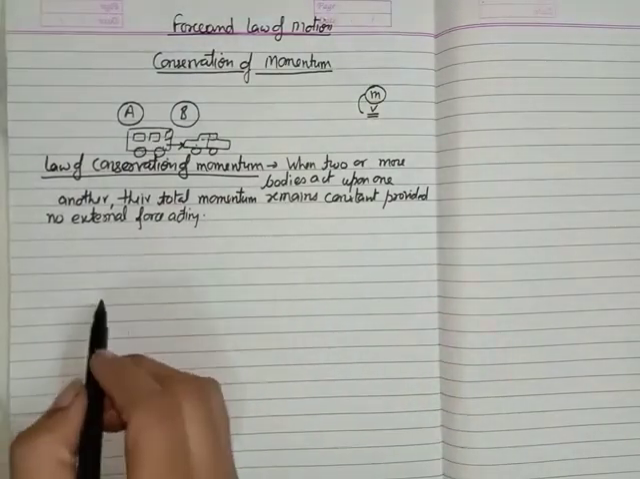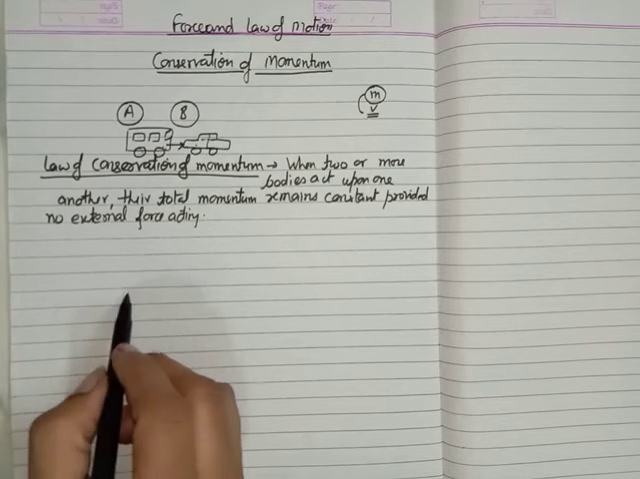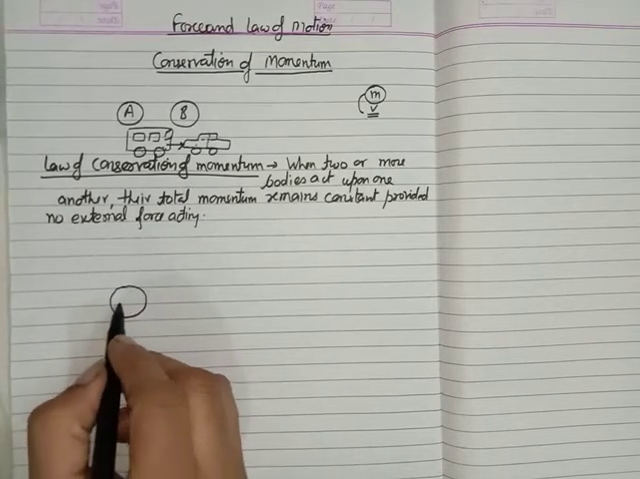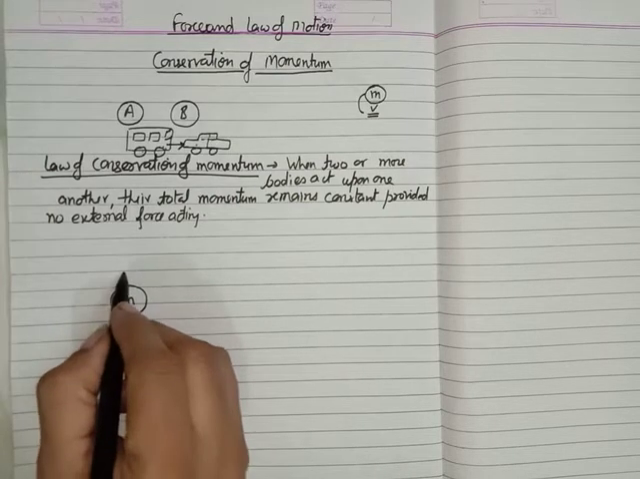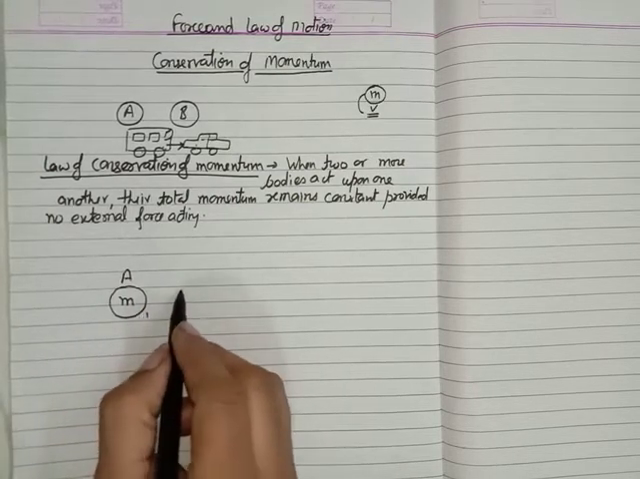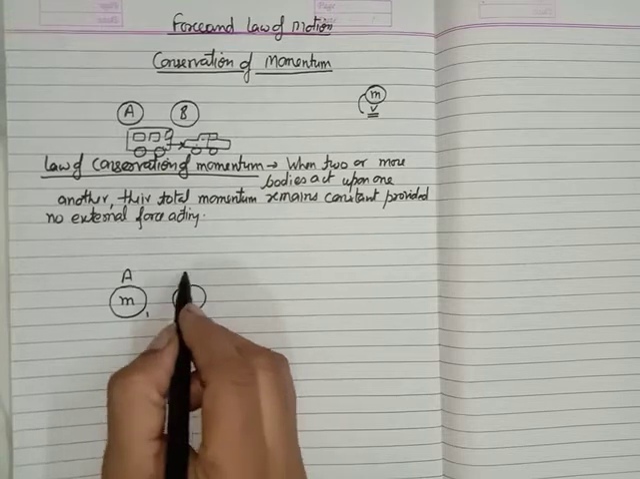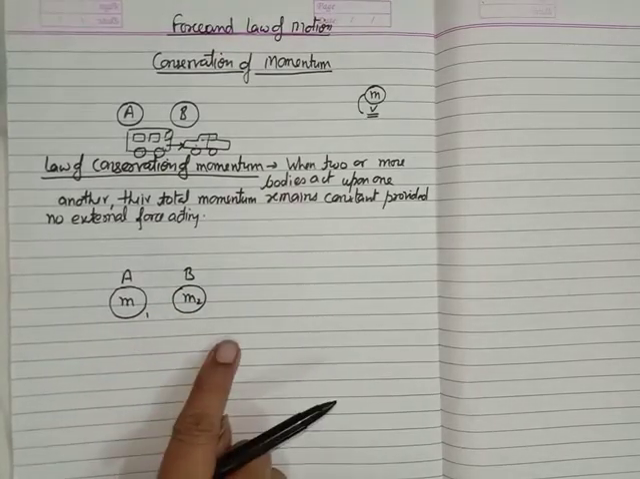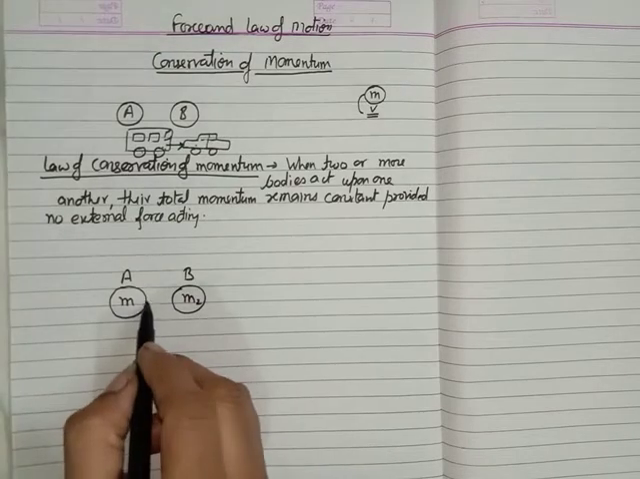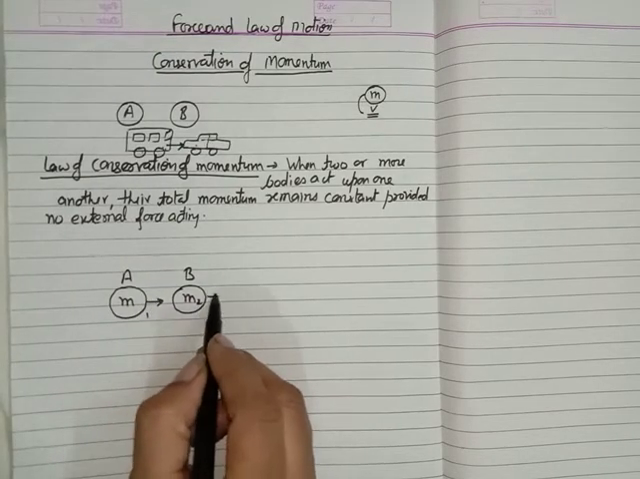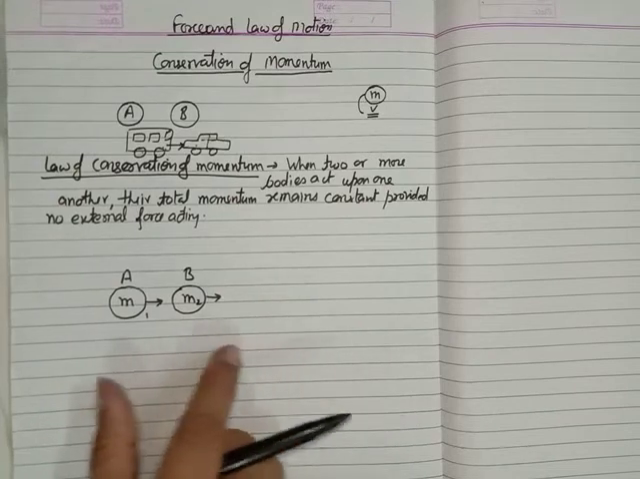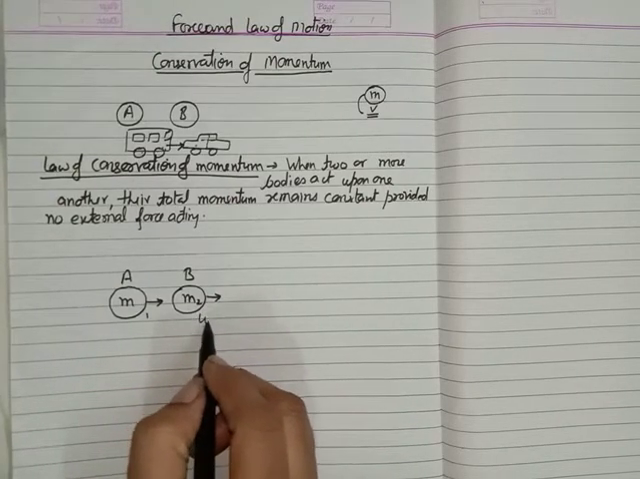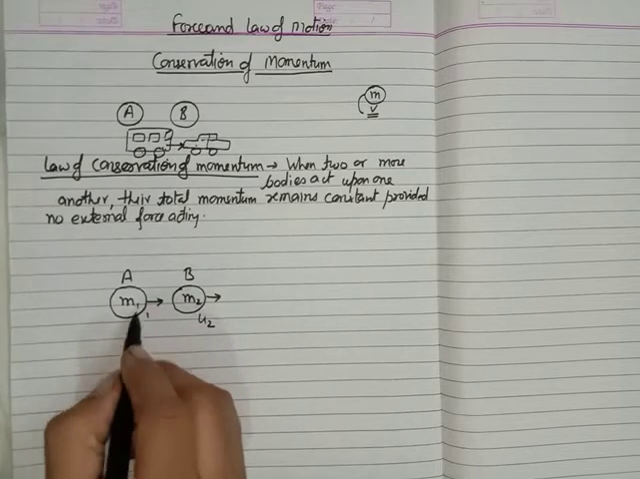This is the derivation. I'm writing it here. Suppose I'm making a figure for you so that it becomes easy to understand. This is a body A having the mass m1, and this is the body B having the mass m2. These are two bodies having different masses m1 and m2. And suppose they are going in the same direction with different velocities. Suppose the velocity of m1 is u1 and the velocity of m2 is u2.